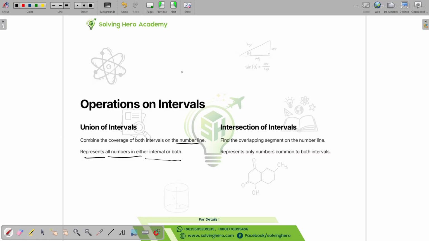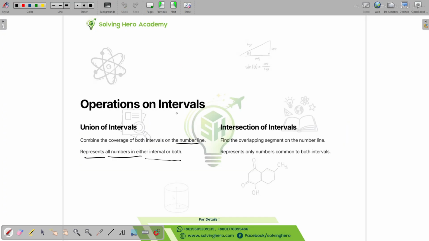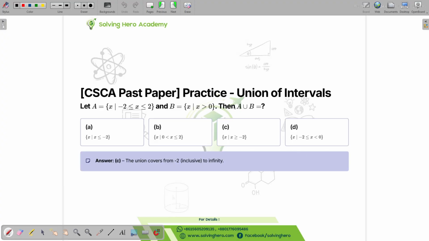Let's look at some examples. Combine the coverage of both intervals on the number line, representing all the numbers in either interval or both. Find the overlapping segment on the number line, representing only the numbers common to both intervals. What does this mean? Let's solve a question and try to figure it out.